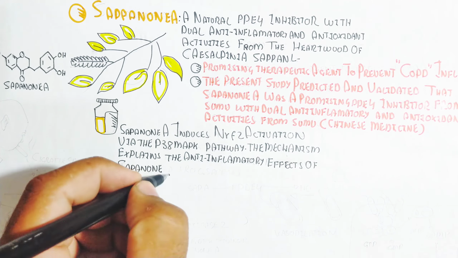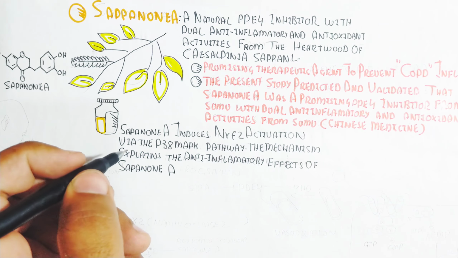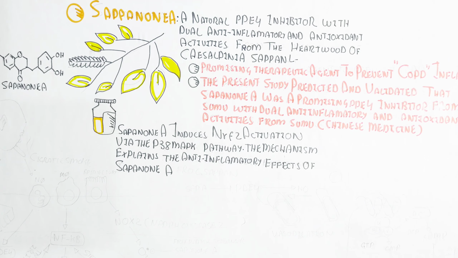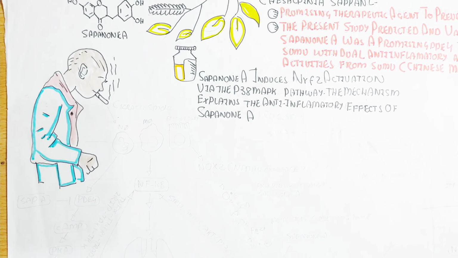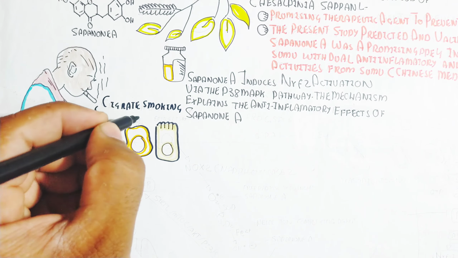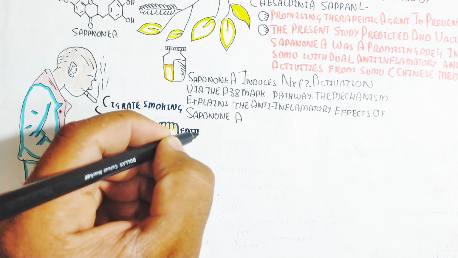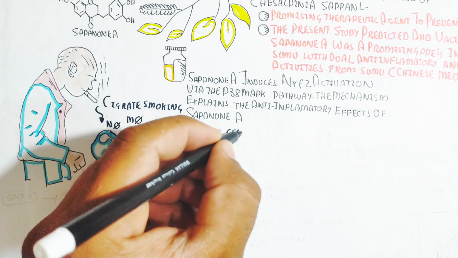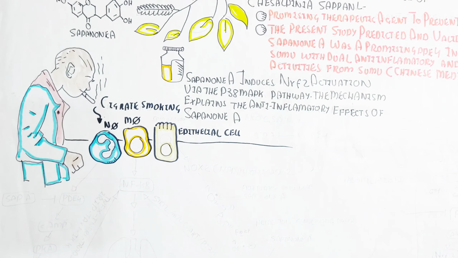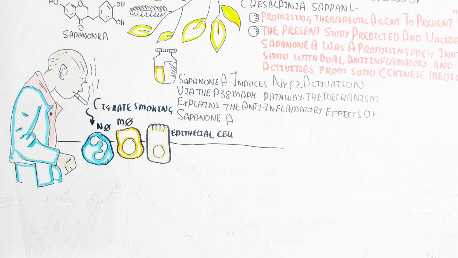Sappanone A supplementation will clear the inflammation and the oxidative stress because it is an antioxidant. For example, cigarette smoking leads to chain smoking due to the addictive substance nicotine. Whenever you smoke, the inflammatory mediators from the smoke enter the lungs and activate neutrophils, macrophages, and epithelial cells. Epithelial cells activate NADPH oxidase 2, NOX2.